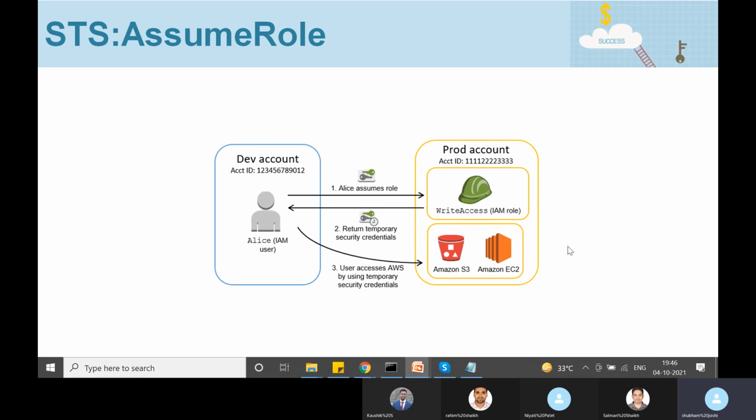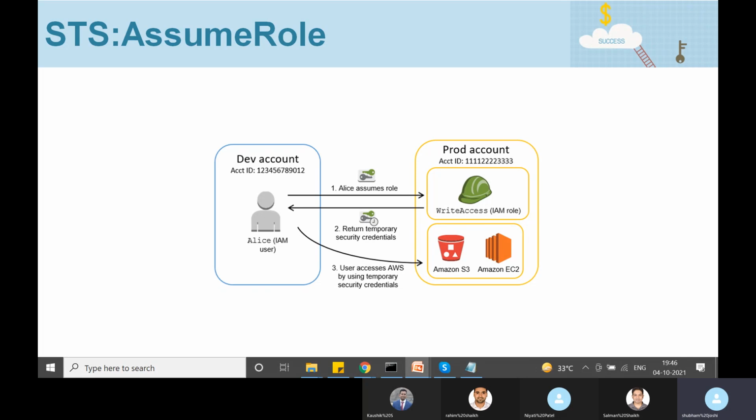Why are we calling these temporary security credentials? Because they expire every hour. After 1 hour, those security credentials will become invalid. If she wants to continue accessing the production account even after 1 hour, she can make that API call again.